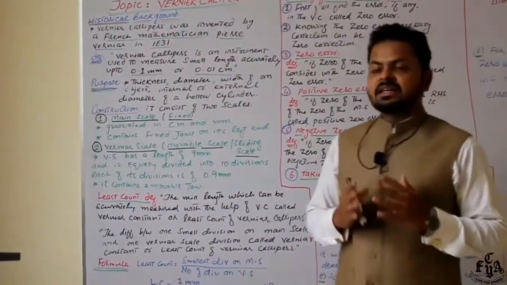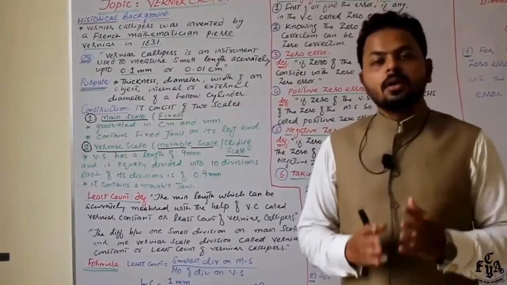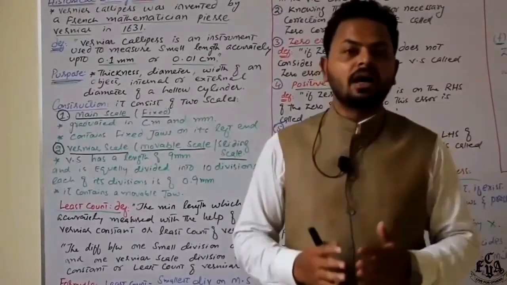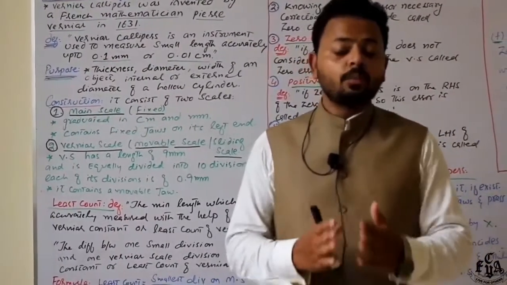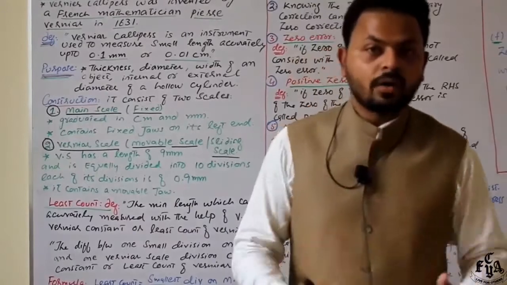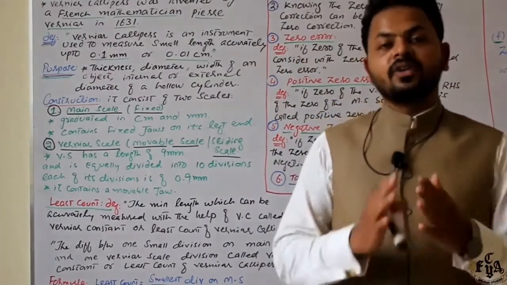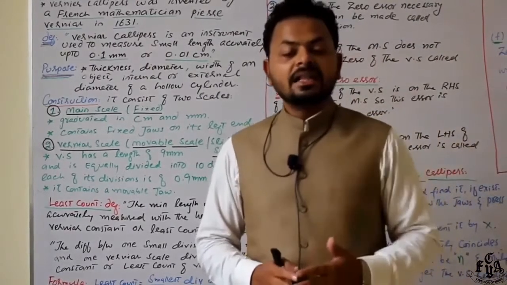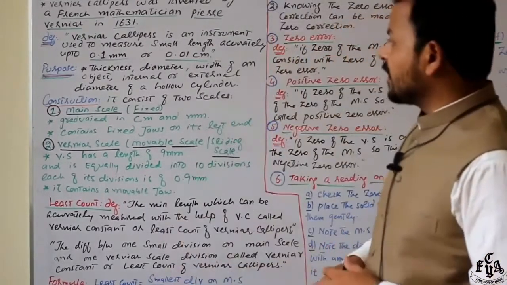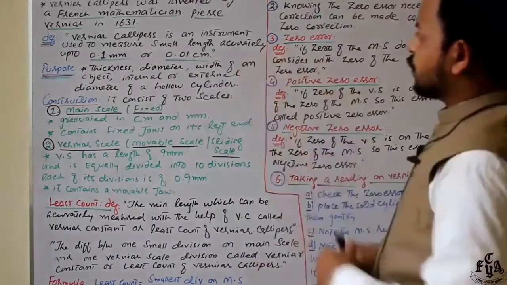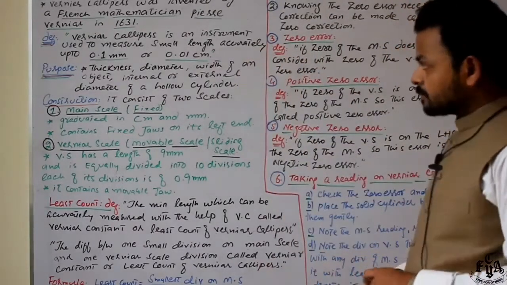Vernier calipers is a kind of instrument which is used to measure length accurately up to 0.1 millimeters or 0.01 centimeters. So how can we say that? We can define it like this: the instrument which is used to measure length up to 0.1 millimeters or 0.01 centimeters is known as what? Vernier calipers. Done?